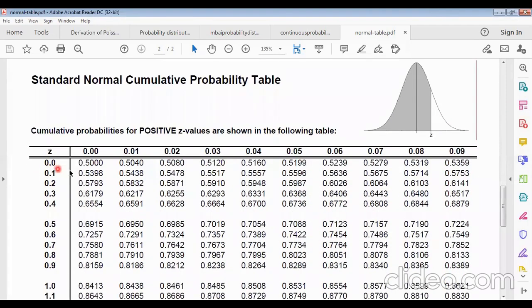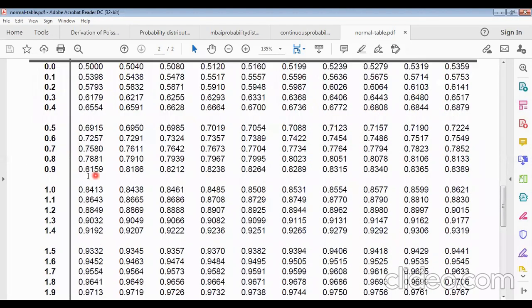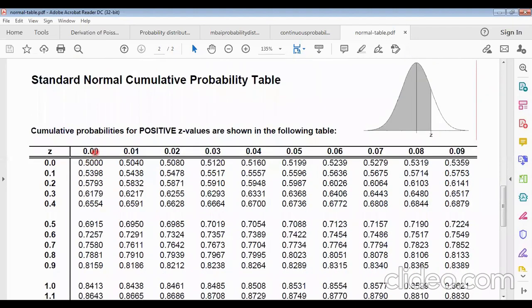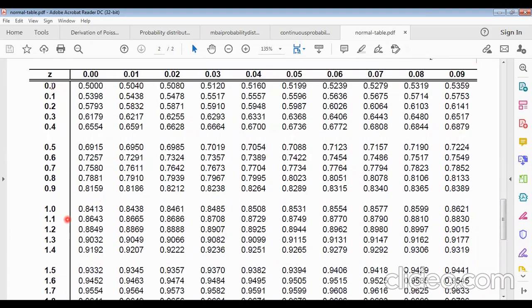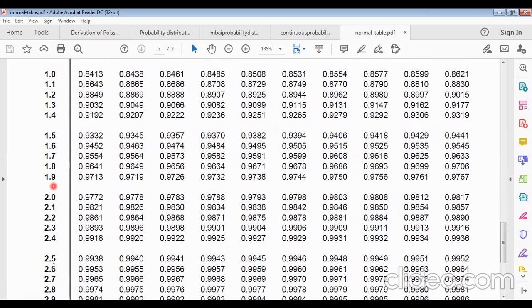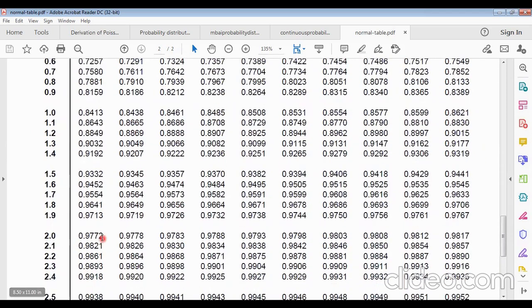Okay, for 0.0 the value will be 0. For 0.01 significance, 0.02 significance, and 0.03, 0.04, 0.05 significance will be this. So for different values of z, we can use this table.